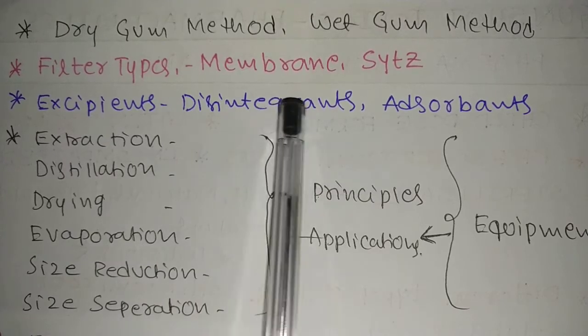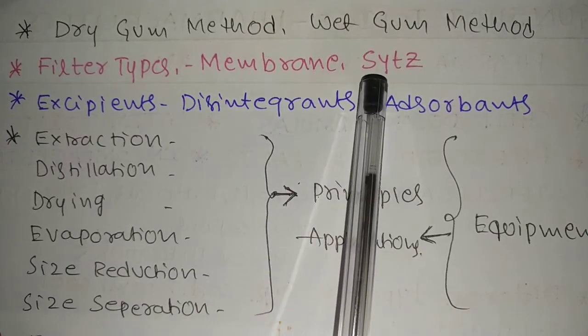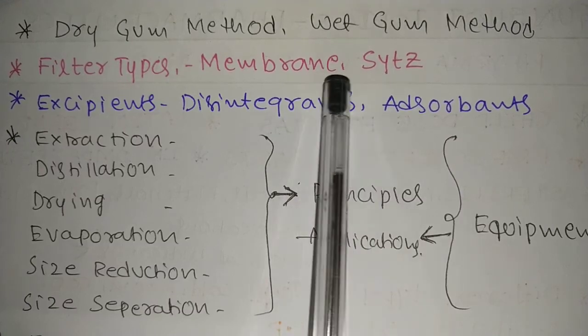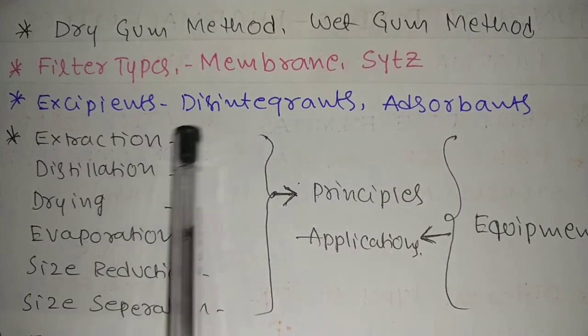Filtration types, like membrane: what is the meaning of membrane filter, what is the meaning of sintered filter, like that they will ask. Nearly 10 to 15 types are there.